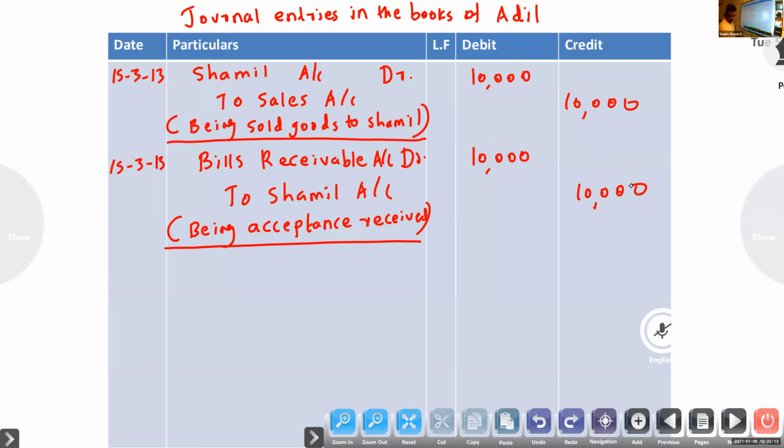Next, Adil endorsed the bill to Sahil. Date is not given, so same date.